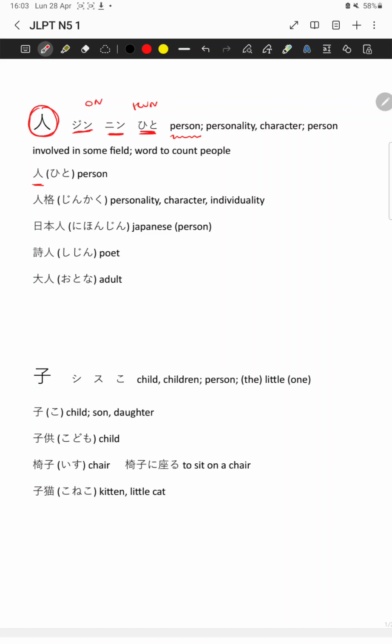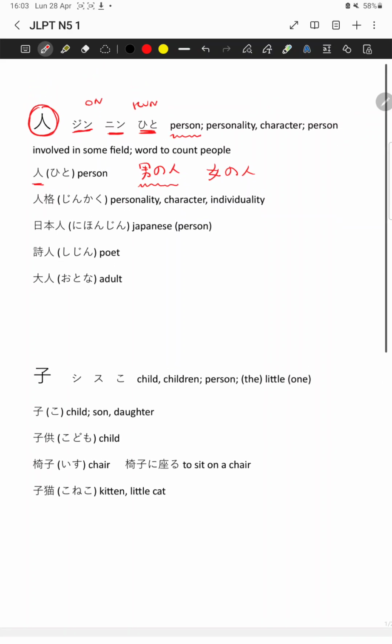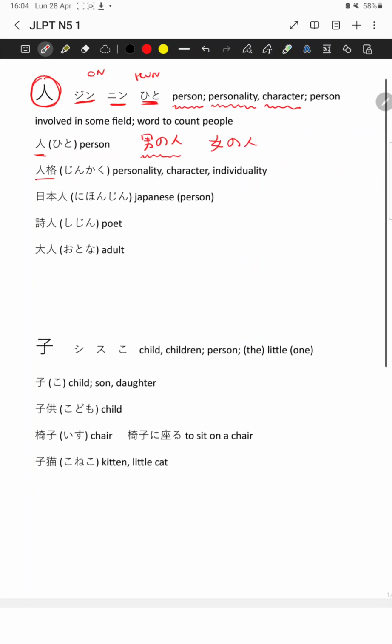In the N5, you often find otoko no hito. Otoko means male, so otoko no hito together is a man. In a similar way, onna no hito, onna means female, so together it is a woman. Another possible meaning, which is very similar, is personality, character, like in jinkaku.